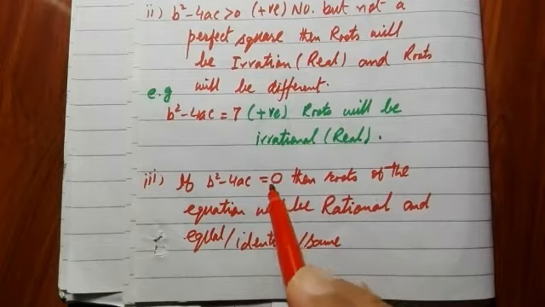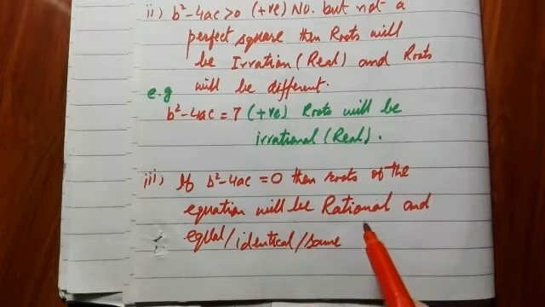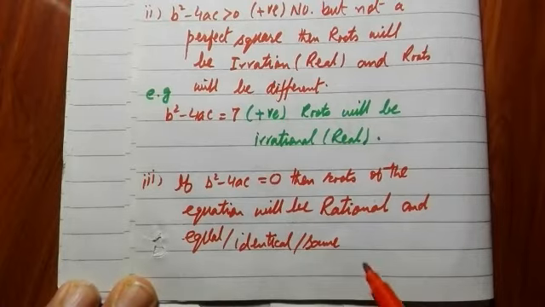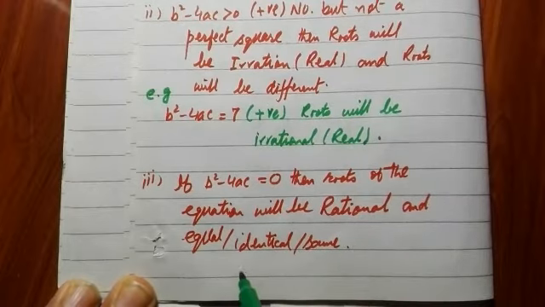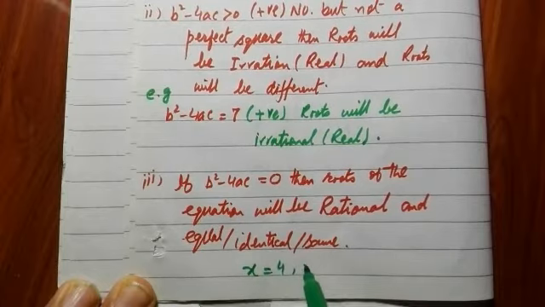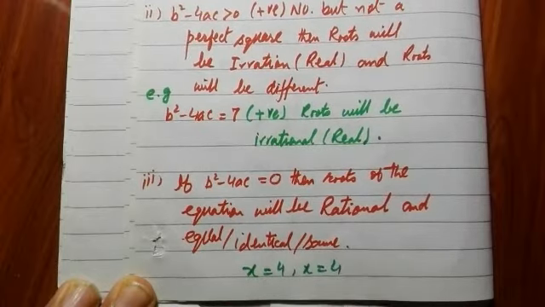So it's very simple. If the value of the discriminant is equal to 0, then there will be actually same roots, means same values of x, for example values of x will be like 4 and 4 from a quadratic equation.